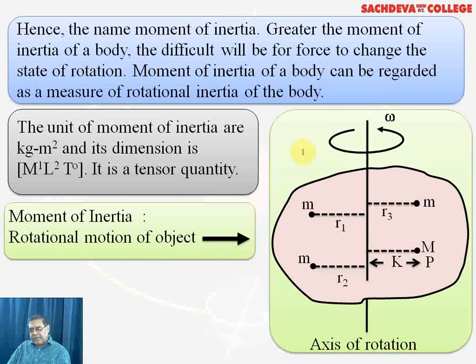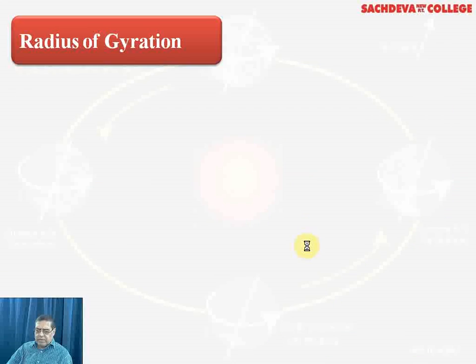Now it is shown in the figure. R1, R2, R3 are the radii for the same masses m. So V1 will be R1 omega, V2 will be R2 omega, and V3 will be R3 omega. The axis of rotation is indicated, and omega is shown at the top as the axis of rotation.